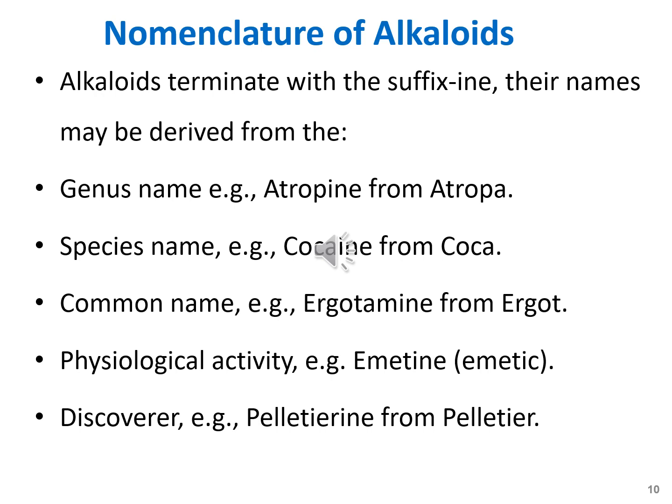They may be named after their common name. For example, ergotamine is derived from the ergot. They may also be named after their physiological activities. For example, emetine is derived from the emetic. There are some alkaloids named after their discoverer. For example, pelletierine is derived from Pelletier, who discovered the pelletierine.